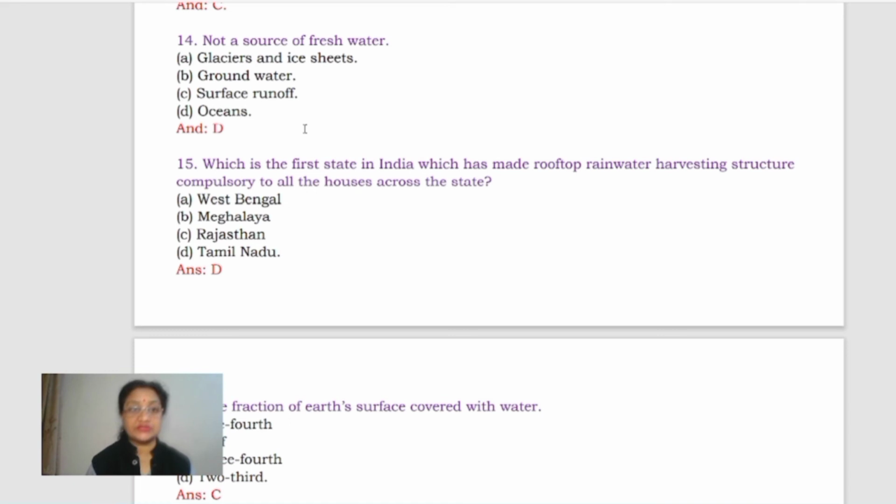Now next, not a source of fresh water. Glaciers and ice sheets, groundwater, surface runoff, and oceans. All these options are providing the fresh water except ocean. Because oceans have got the, yes, salty water, or you can say saline water, right?